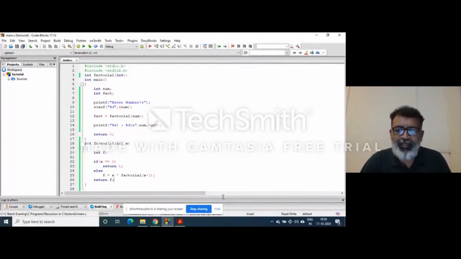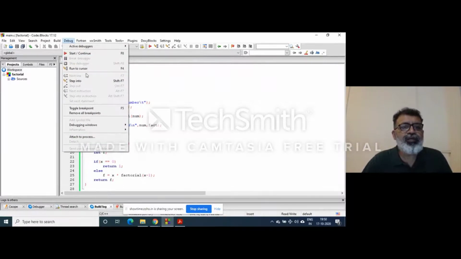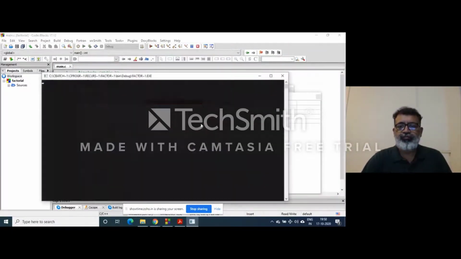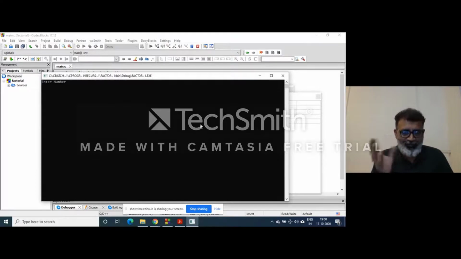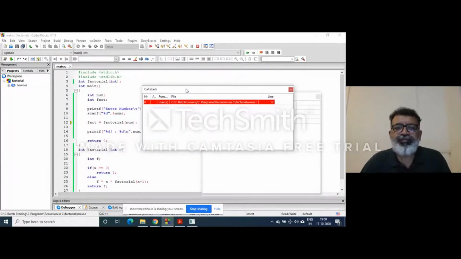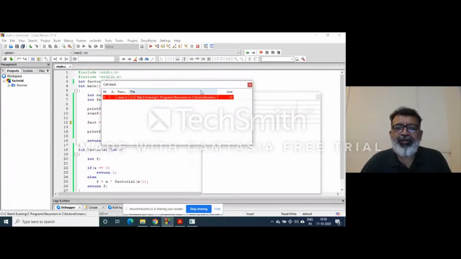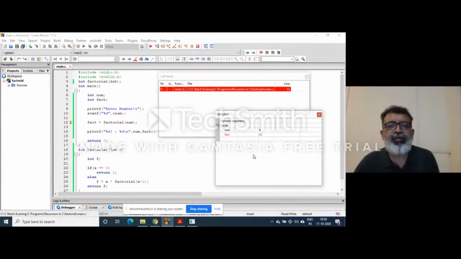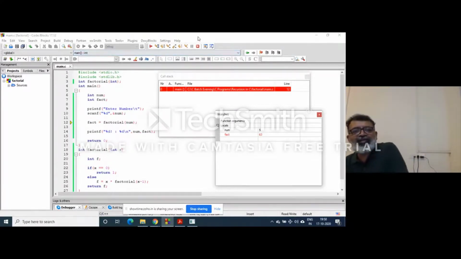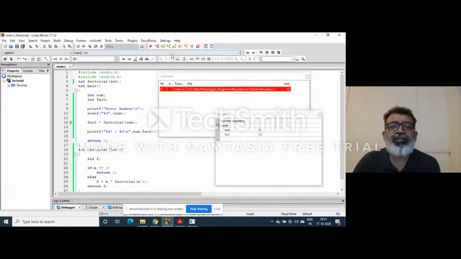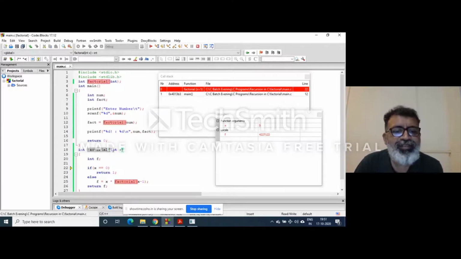So we'll try to understand this using the debugging tool. Breakpoint here, run to the cursor. Earlier debugging, you remember now. I enter the same number, that is 5, right? Now see here. There is a 5, and now we will follow single stepping, right? So now the function will be called.